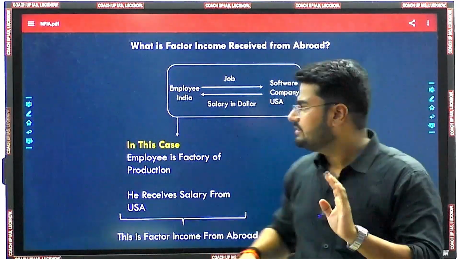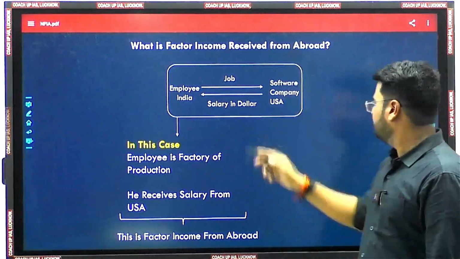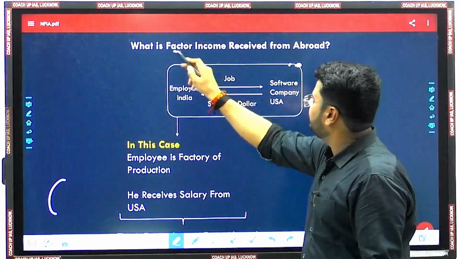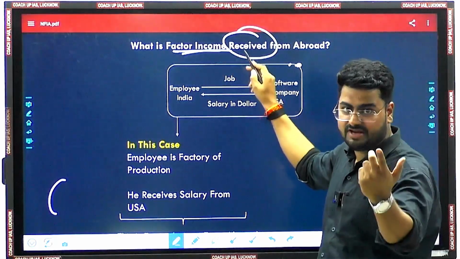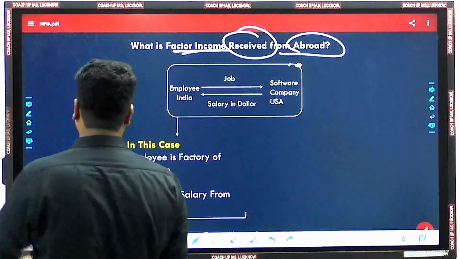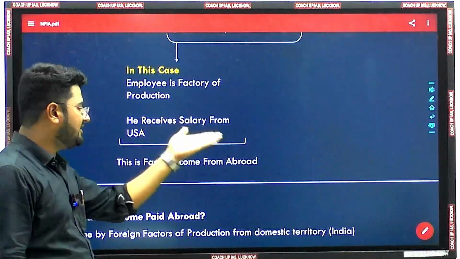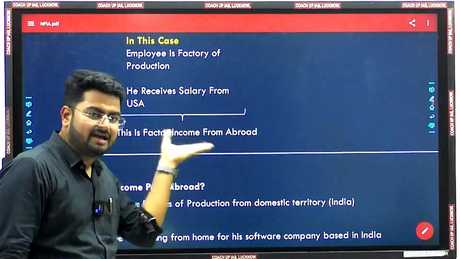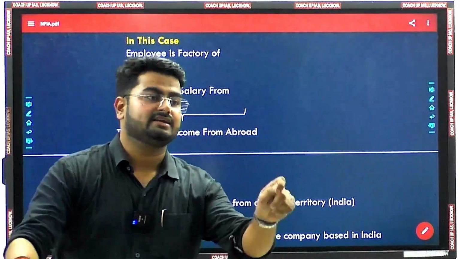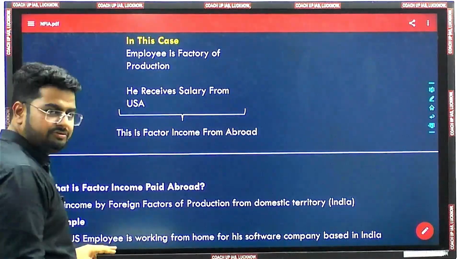Fine. So in this case, the factor income is coming from abroad. So you can see here, this is factor income received from abroad. Here, the employee is the factor of production and he is receiving salary from US, and this particular salary is actually factor income from abroad. Fine. So one thing is pretty much clear to you.